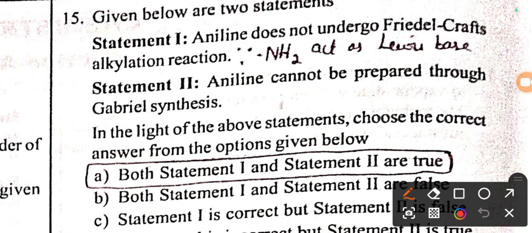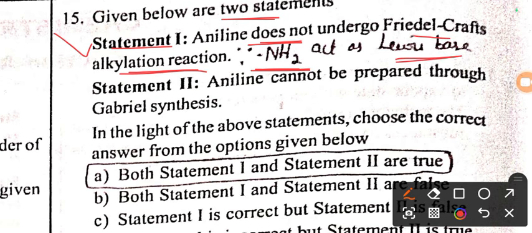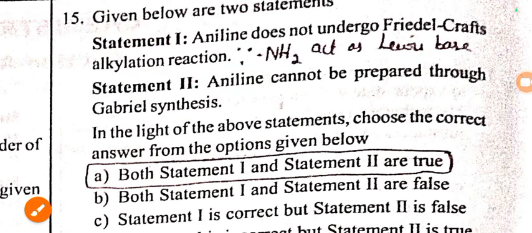We have the next question from amines chapter. There are 2 statements. Statement 1: aniline does not undergo Friedel-Crafts alkylation reaction. It is a true statement because in aniline we can find the NH2 amine group which acts as a Lewis base, so it is not going to react. Statement 2 says aniline cannot be prepared through Gabriel phthalimide synthesis because aniline is an aromatic amine. Haloarenes do not undergo substitution reaction very easily, so aromatic amines cannot be prepared through Gabriel synthesis. So both the statements are true here.